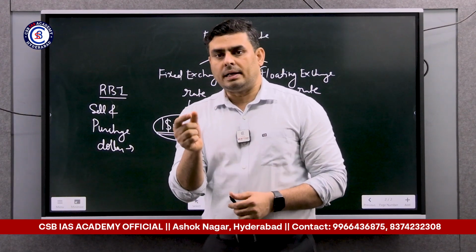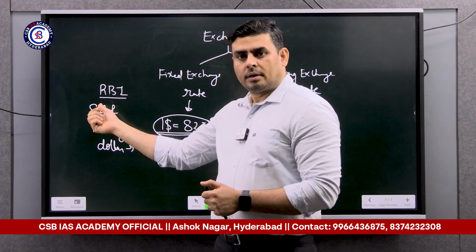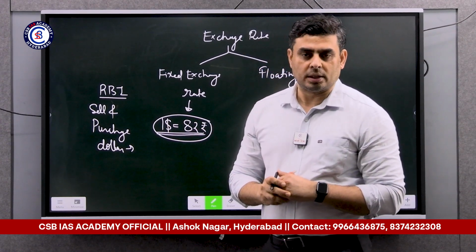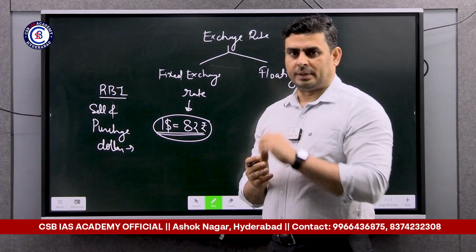So RBI will intervene in the demand and supply of dollar in such a way so that it can maintain $1 is equal to 82 rupees.